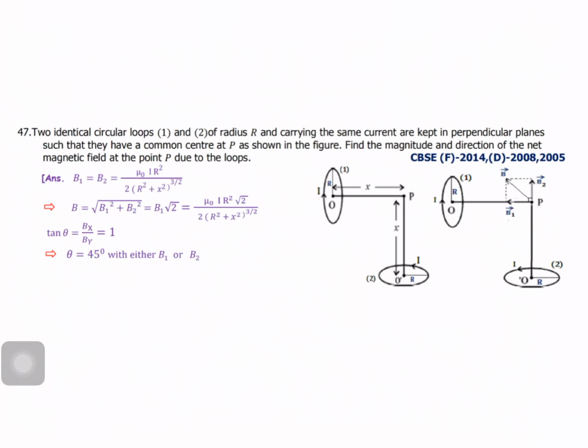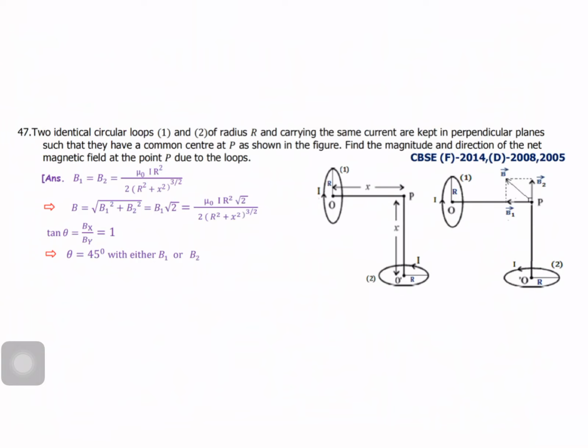Next one, the same thing we already discussed. One more time they asked: two identical circular loops 1 and 2. Here named as 1 and 2, but earlier we discussed only P and Q. The same thing, carrying the same current and kept in perpendicular planes such that they have the common center P as in the diagram. Find the magnitude and direction of the net magnetic field.